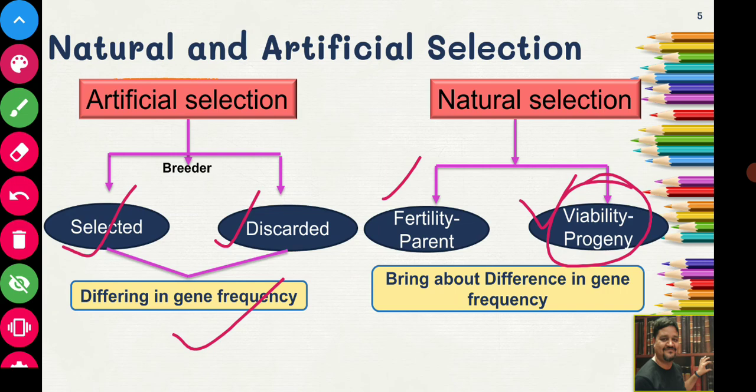If there is no viability of the progeny, that particular genotype is rejected, not selected. In this way nature brings about the difference in gene frequency. So you know how the breeder brings about the difference in gene frequency and how nature brings about the difference in gene frequency.